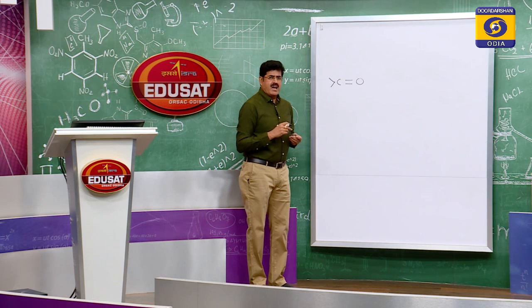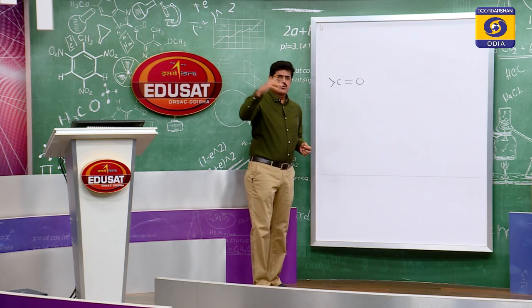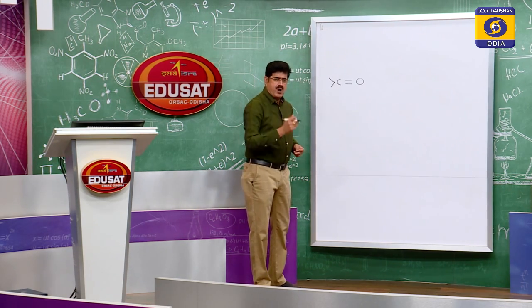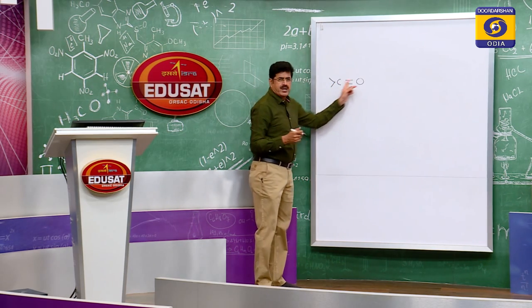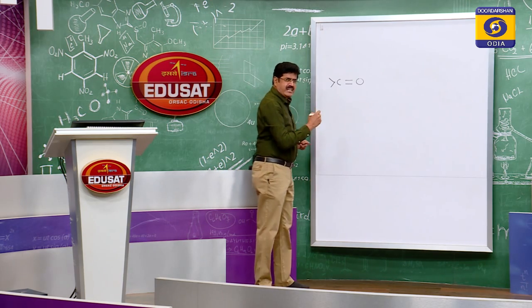Can you tell me the hybridization of the carbon atom here? Remember, when carbon is bonded through a double bond to any other atom, the carbon atom is always sp2 hybridized. So here carbon is double bonded to oxygen.